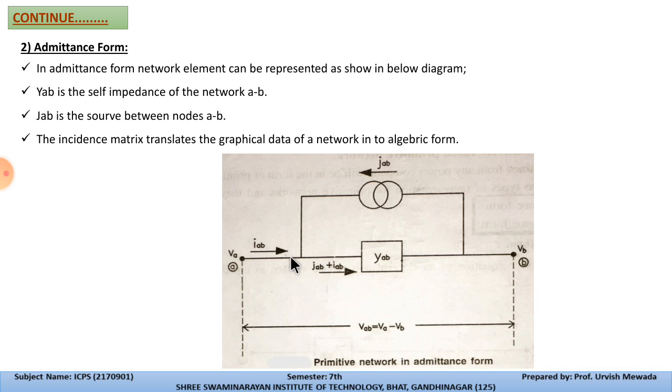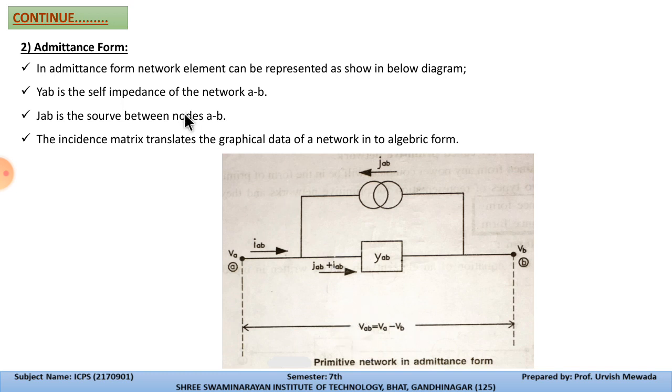So I_AB is a combination of J_AB plus I_AB. J_AB is coming from this side and I_AB is coming from this side. That's why this will be the addition of these two. This is the node B, at voltage V_B, and this is the node A, at voltage V_A. Now V_AB is again V_A minus V_B.